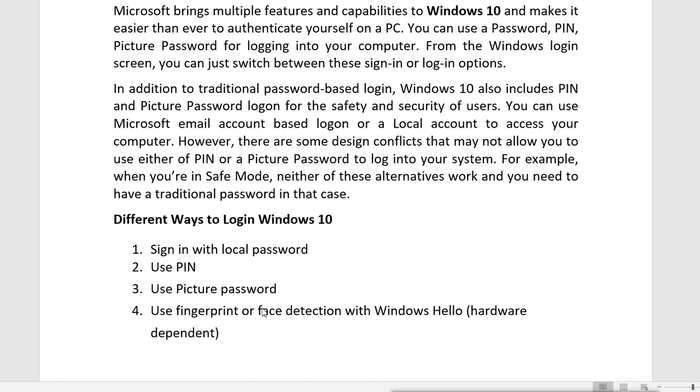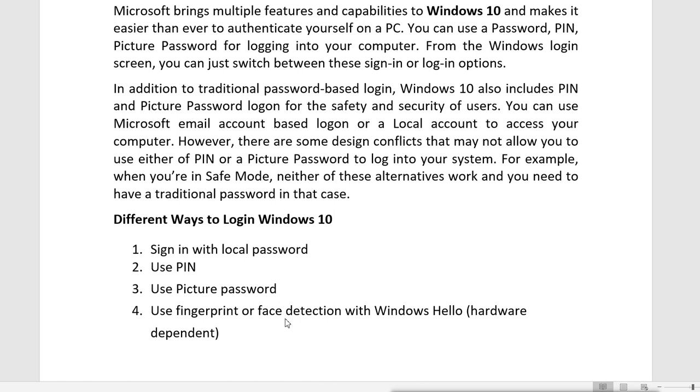Now there is a new thing we have in Windows 10 also, which supports Windows Hello. Windows Hello can detect your fingerprint or face, and it works. It is called Windows Hello. So you can use the fingerprint or face to log into your system, but these are hardware dependent.